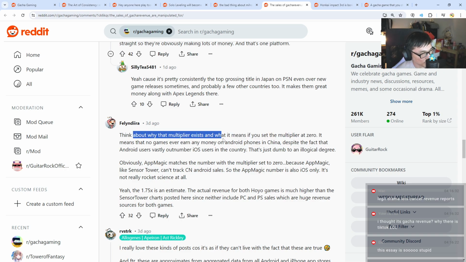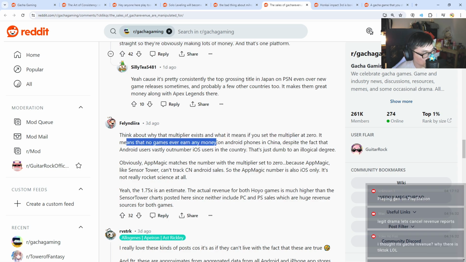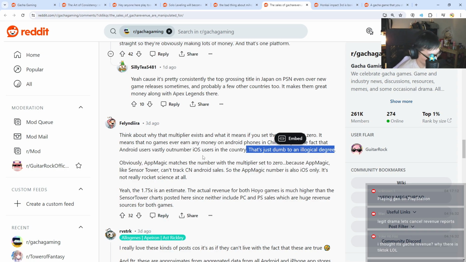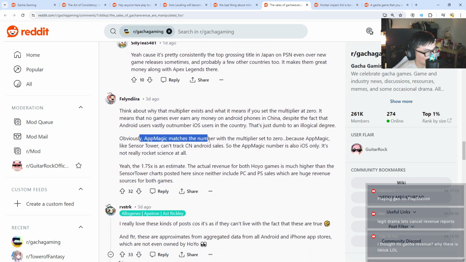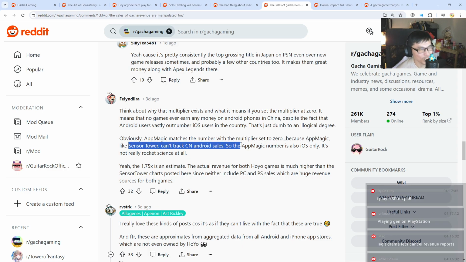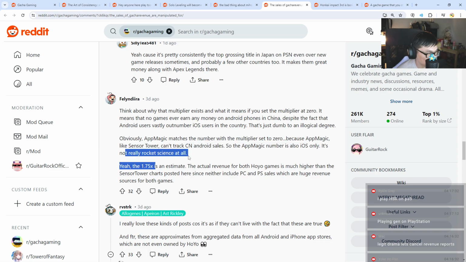Think about why that multiplier exists and what it means if you set the multiplier at 0. It means that no games ever earn any money on Android phones in China, despite the fact that Android users vastly outnumber iOS in the country. That's just dumb to an illogical degree. Obviously, App Magic matches a number with the multiplier set to 0 because App Magic, like Sensor Tower, cannot track the CN Android sales. So the App Magic number is also iOS sales only. It's not really rocket science at all.